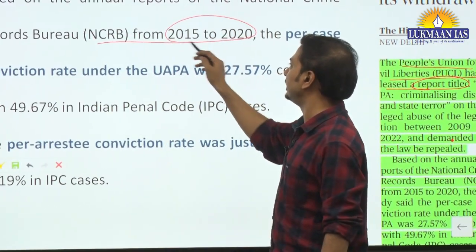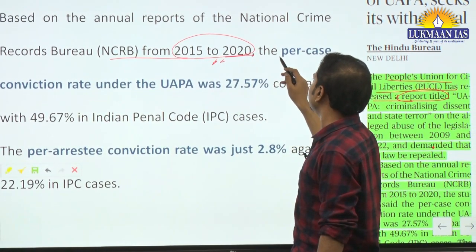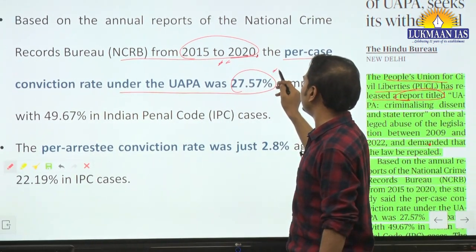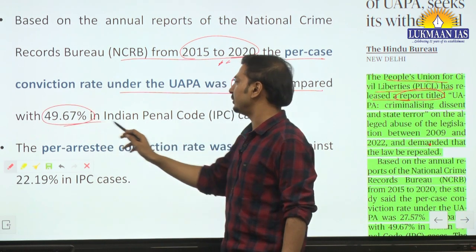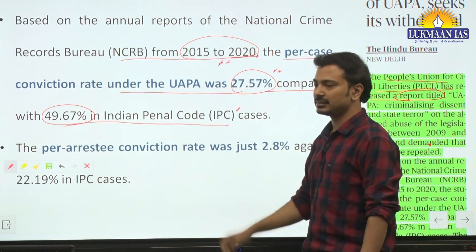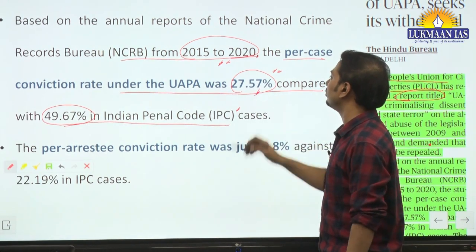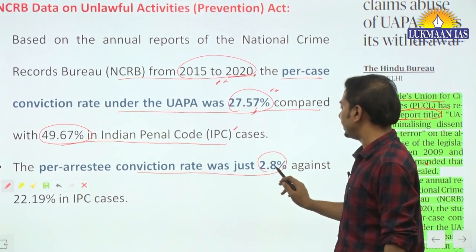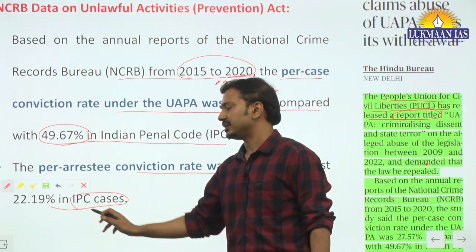It has analyzed the data of NCRB from 2015 to 2020. It is saying that the per case conviction rate under UAPA was 27.57% compared to 49.67% under IPC cases. So it is almost half of the IPC cases. The per arrestee conviction rate was just 2.8% against 22.19% in IPC cases.